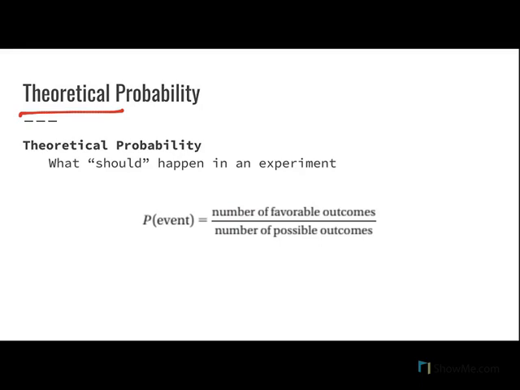Here again you can see your equation for figuring out the probability of a theoretical event. It's your favorable outcomes divided by the possible outcomes, or the total number of outcomes. How many times did I roll my dice or flip my coin or pick a marble out of a bag, or whatever it happens to be?